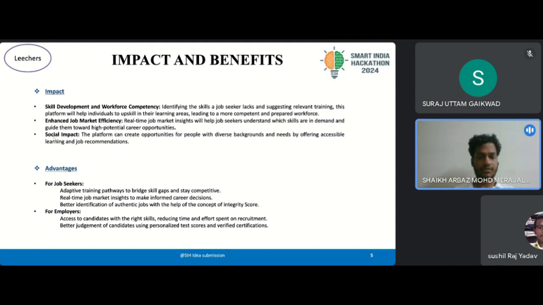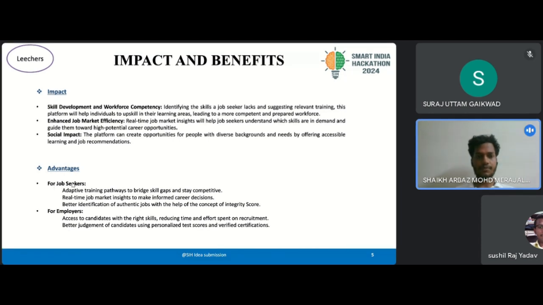Second is the social impact of our software. Our platform will create opportunity for people with diverse backgrounds by enabling accessible resources which will help them to get a better job, which eventually results in a decline in the unemployment rate. Our software will act as a bridge between the organization and the job seeker.